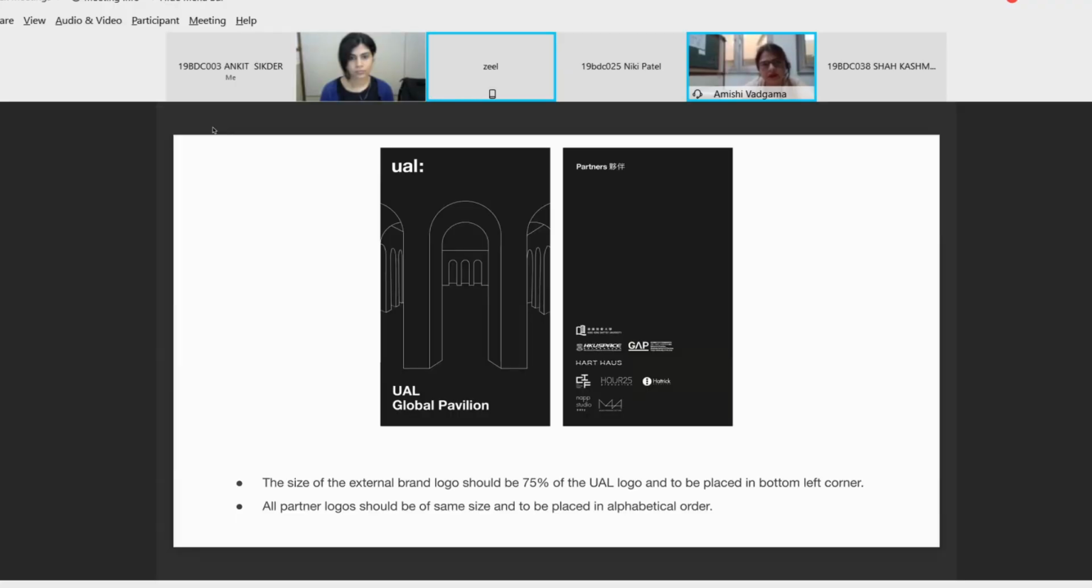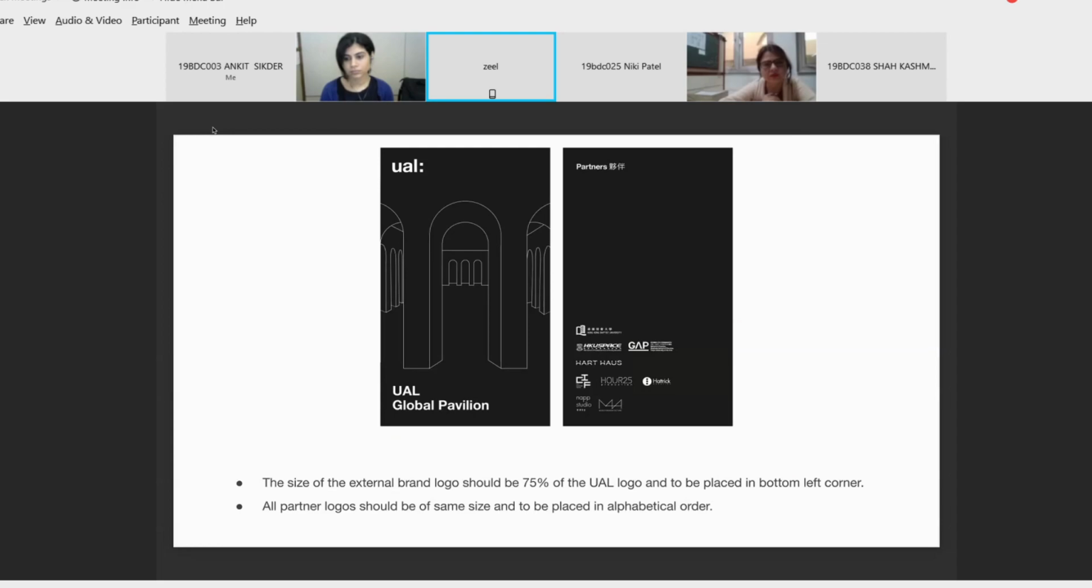Okay. In terms of analysis, here we can see that they have mentioned the brand partners, like they are in different scale. Like the logo is 75% of the UAL logo. Also, they are left aligned. The logo is placed left aligned. Next.